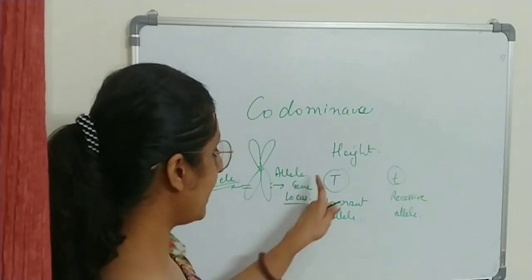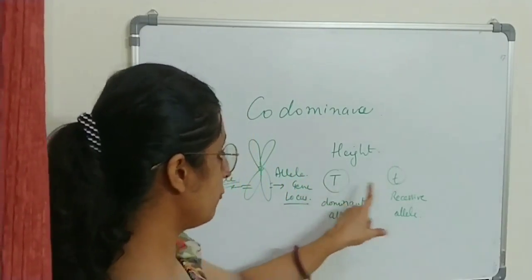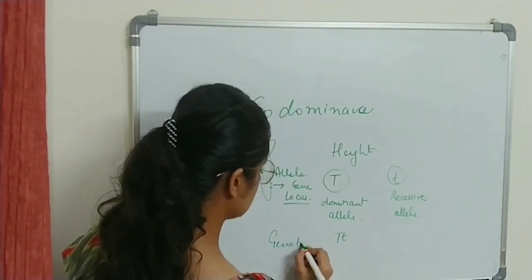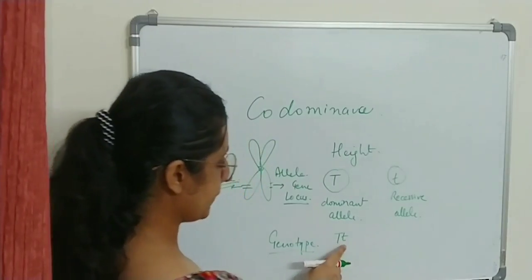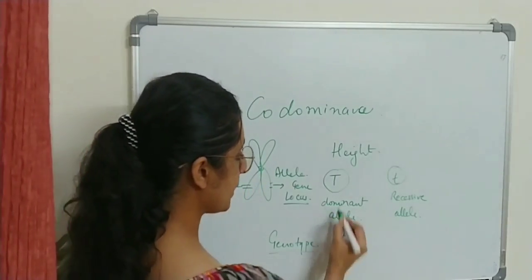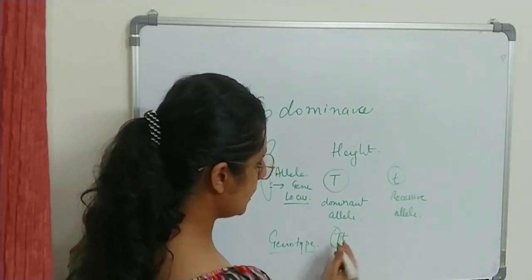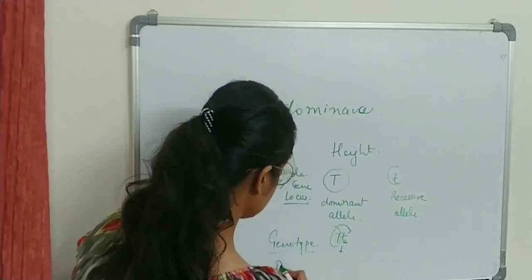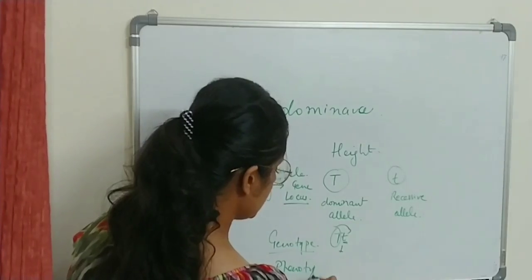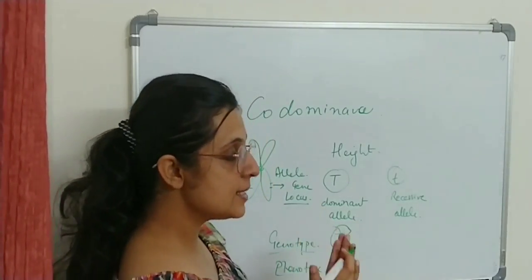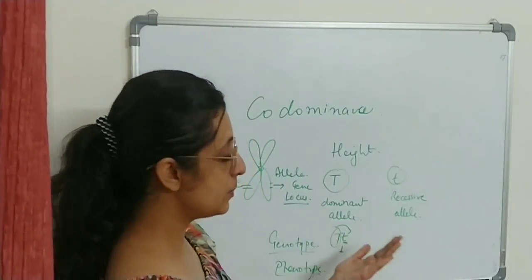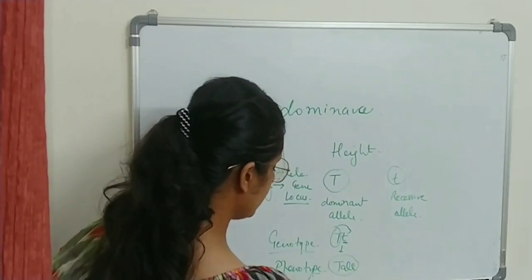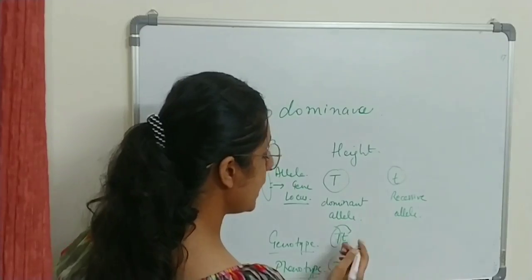Okay, so why is it dominant? Because if both are present in the genotype, this is the genotype formed by the representative alleles. If this capital T is present, it will dominate over this recessive trait and will be able to express itself. What is phenotype? Phenotype is what we can see, the character which is expressed. So it is tall only. So the phenotype is tall, even if it is the heterozygous form.